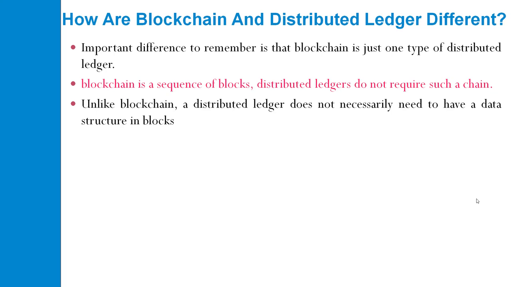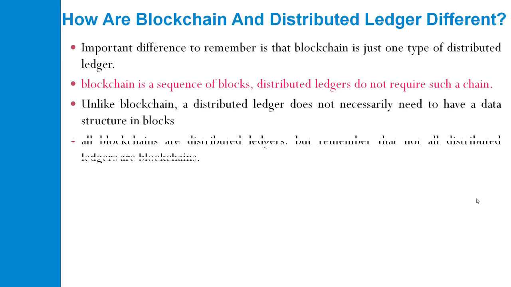We need to first define it, and then create the blockchain. Whereas in a distributed ledger, this requirement is not necessary.